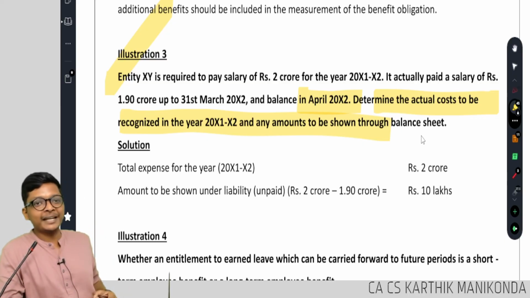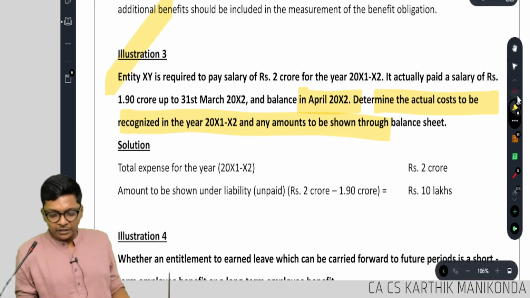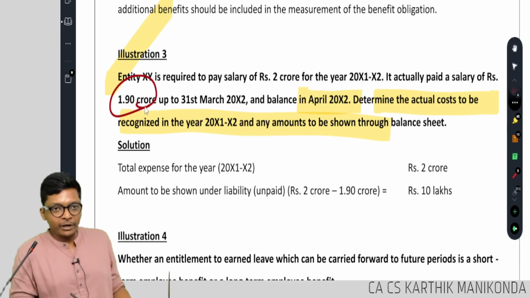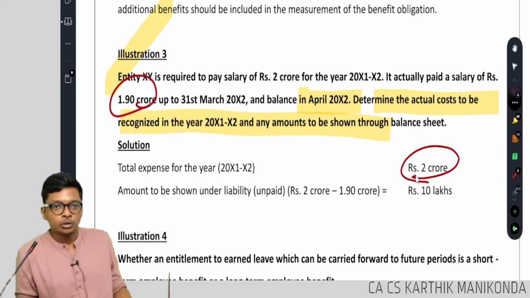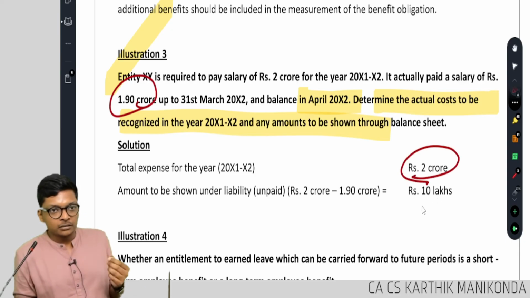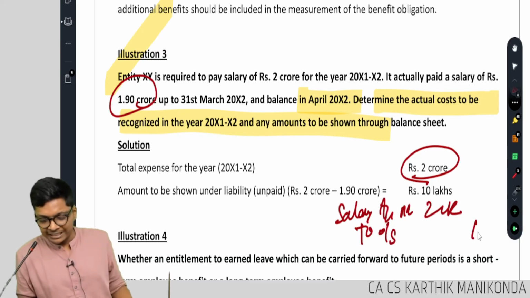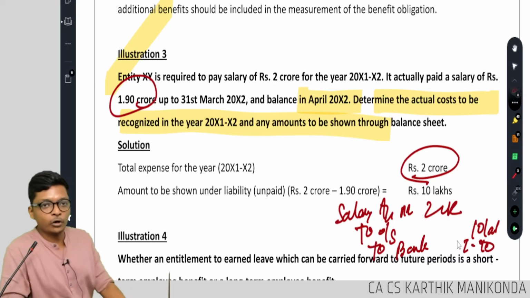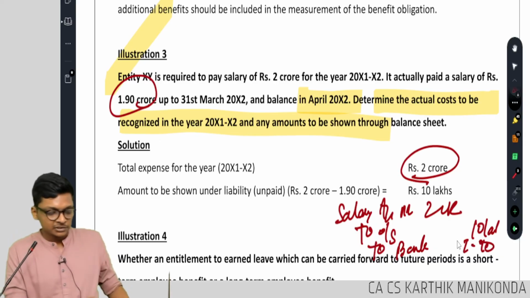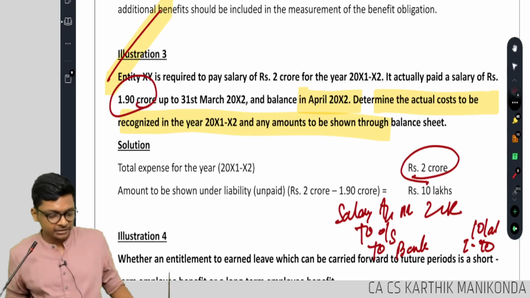How much to debit P&L? Even though they paid only 1.9, what is accrued? So balance 0.1 will be outstanding. My entry will be: salary account debit 2 crores, to outstanding 10 lakhs, to bank 1.9. Are you following, guys? Easier? Clear? This is the outstanding entry, guys.